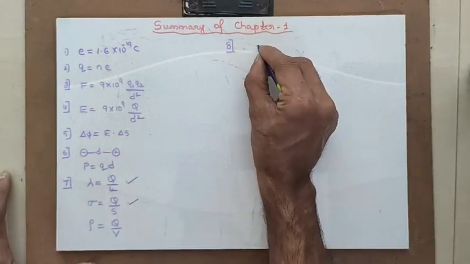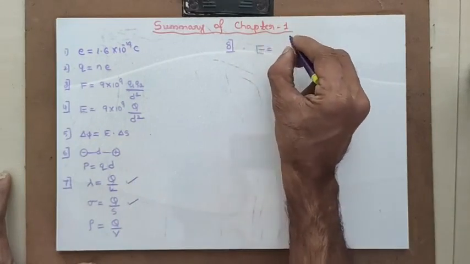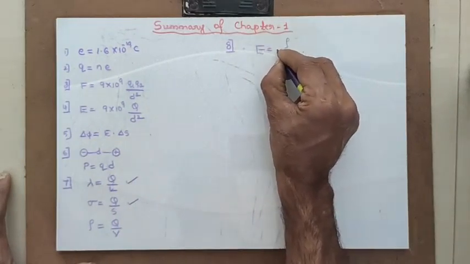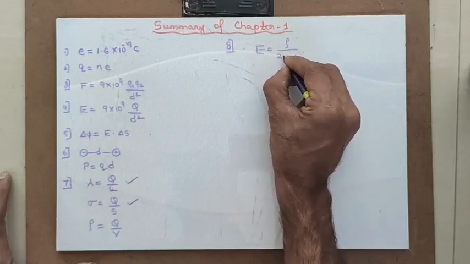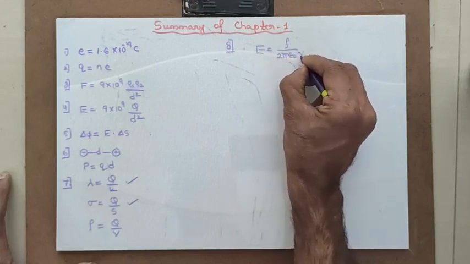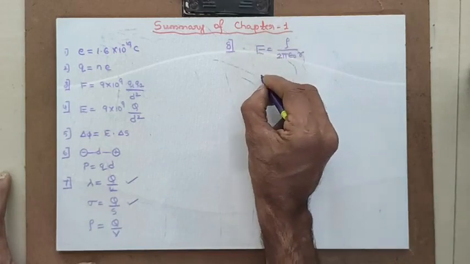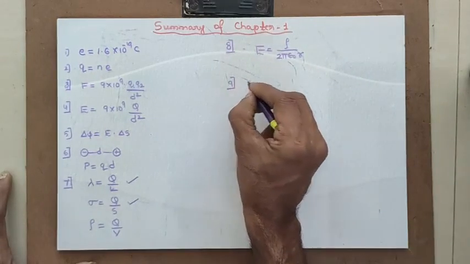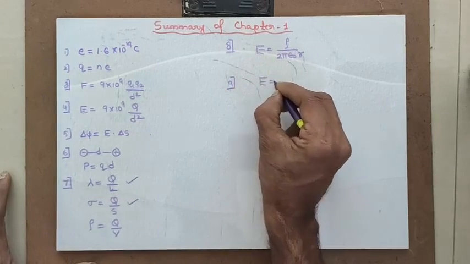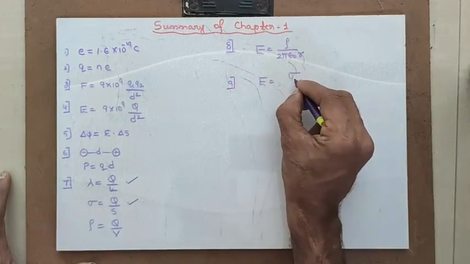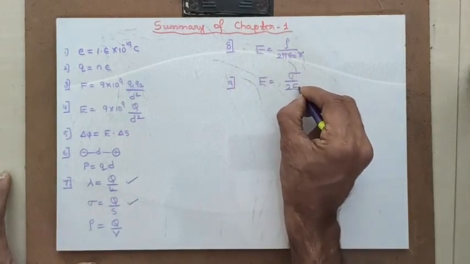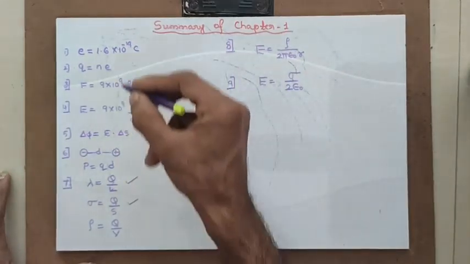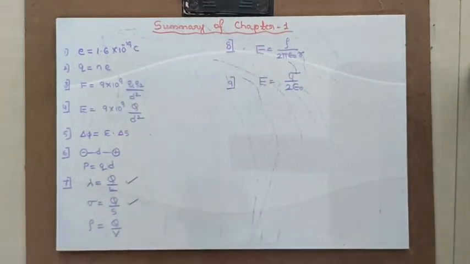The electric field due to line charge is given by rho, the line charge density, divided by 2 pi epsilon r. And the electric field due to surface charge density is given by sigma divided by 2 epsilon naught. This summarizes all the formulas which are useful.